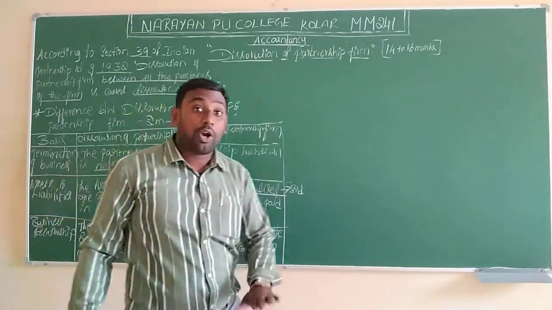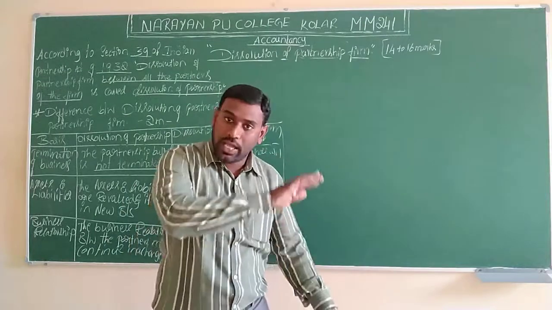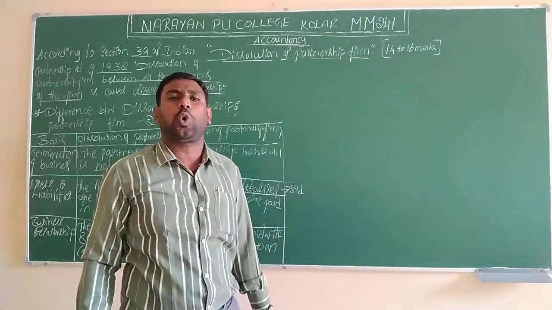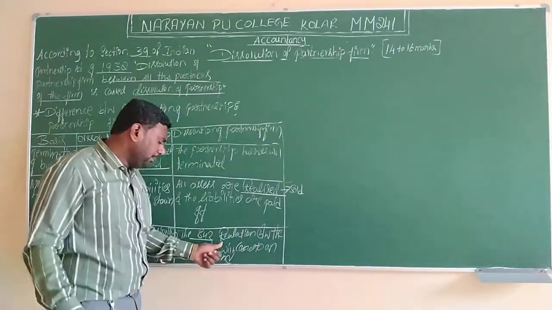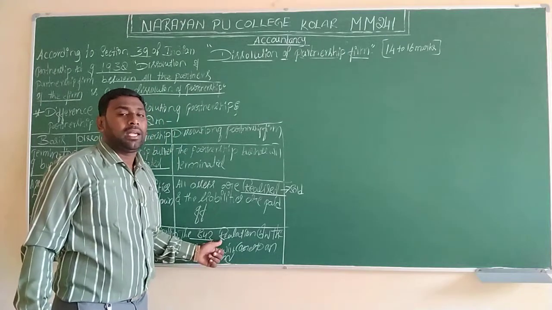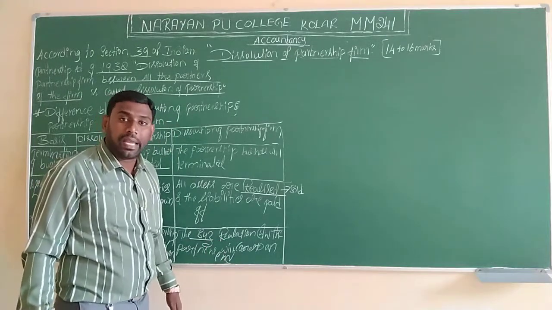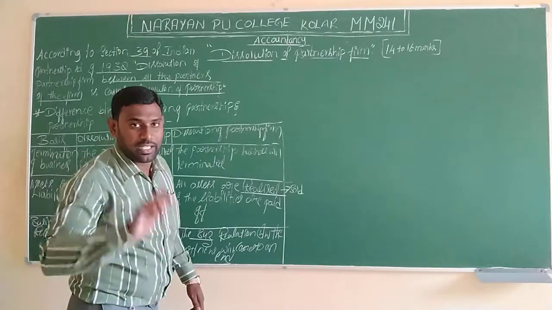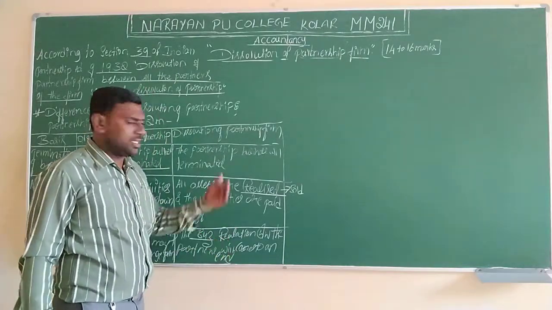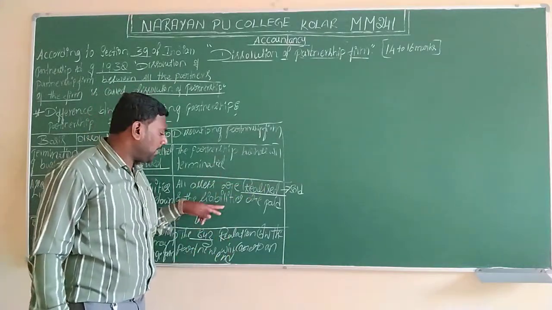Here they do not continue the business. They have decided to close the business. During that time, they won't maintain any relationship. They won't have any feelings between one partner and another partner. They have to close the business. They are selling all the assets and paying the liabilities.